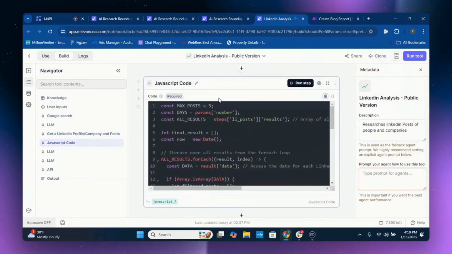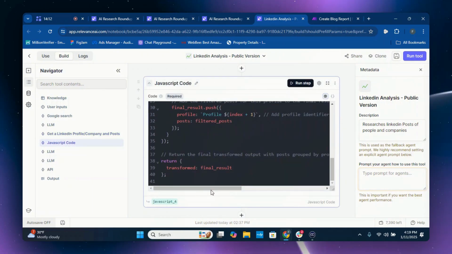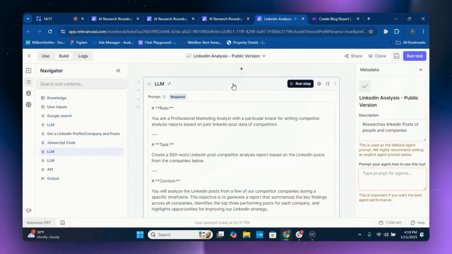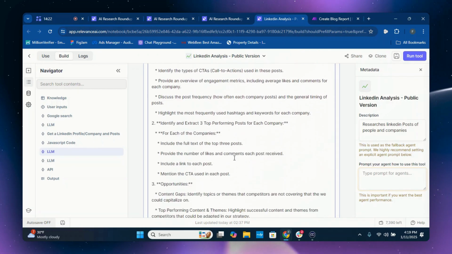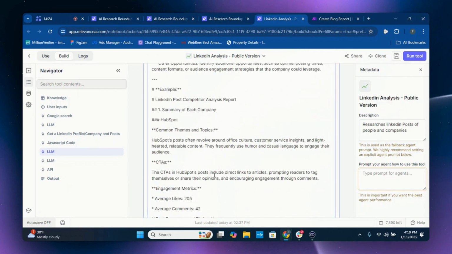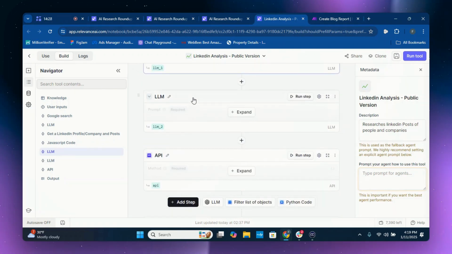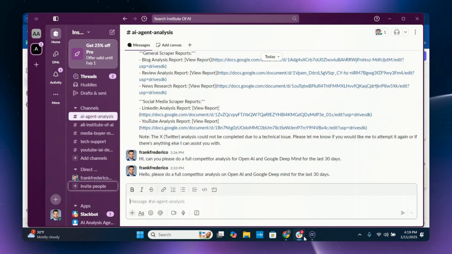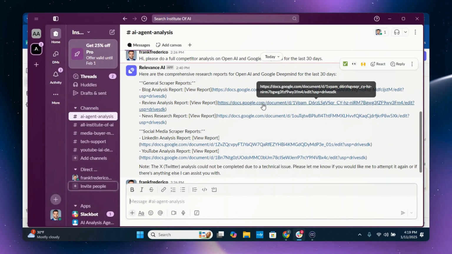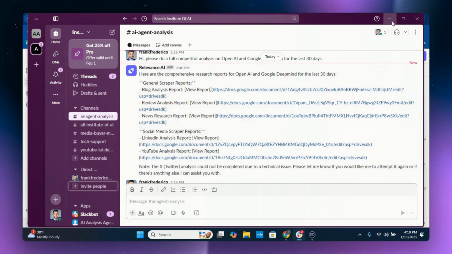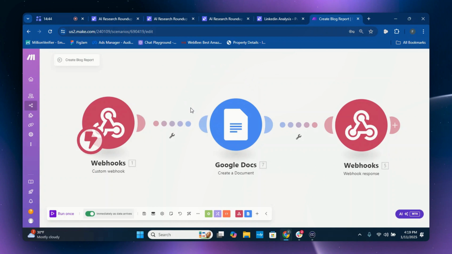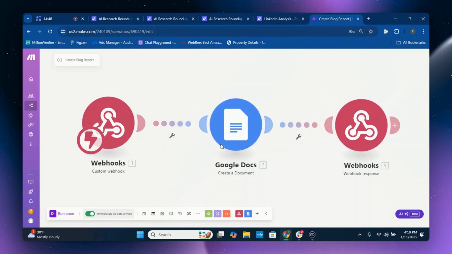And then here is the JavaScript code. Sorry, there's a little bit of code that's included in the download, so you really don't need to worry about that at all. Here is the LLM. Again, here's the prompt if you'd like to go through it. These are the instructions telling this specific tool the type of analysis to do. We're going to put this in a Google Doc format because we want it spit out in your Slack very seamlessly like this. And here we go. Here's your API. Again, you're going to want to go to the Google Doc creation automation in Make.